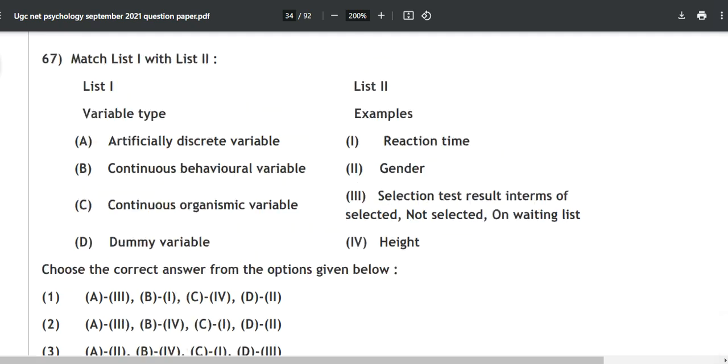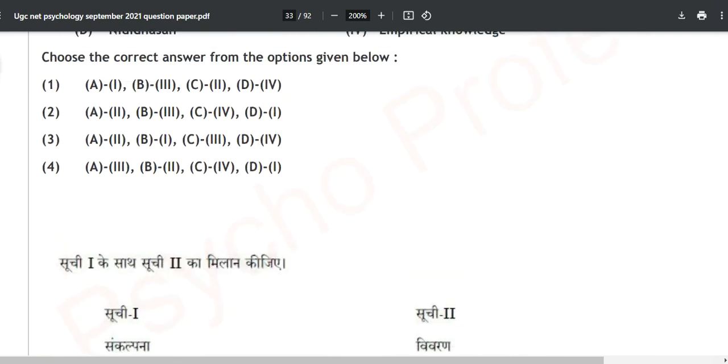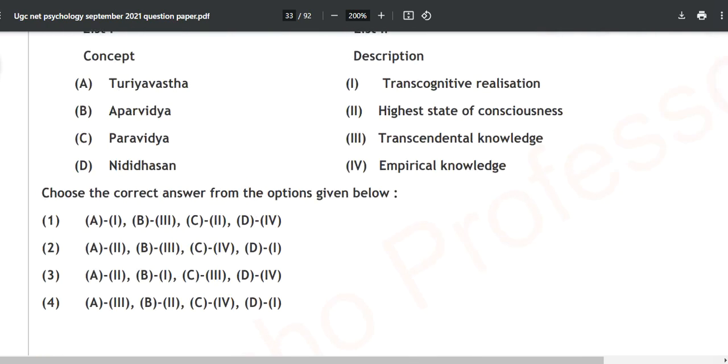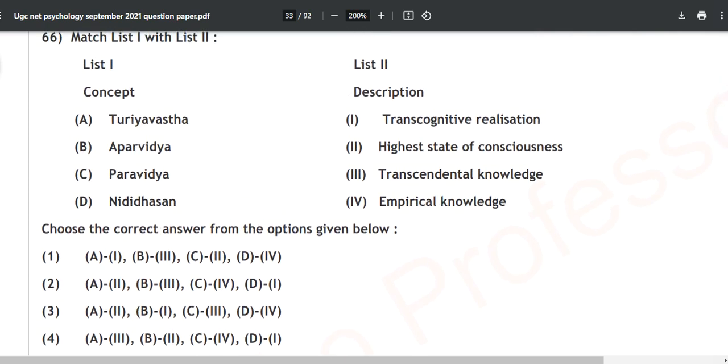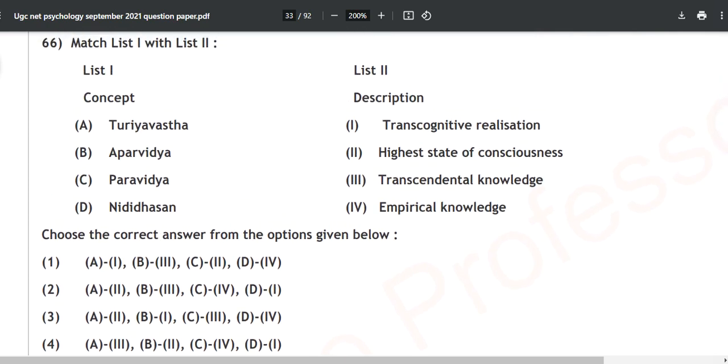Okay, let's move forward to the next question, which is more interesting and more relevant in the present context. We will not deal with the answer because they have not given it properly for this one. They have also made some mistakes in apara vidya, para vidya and all these things because they copy-pasted from the book which you already know, and they missed over there. But we will talk about only one thing over here, that is our turiya avastha.